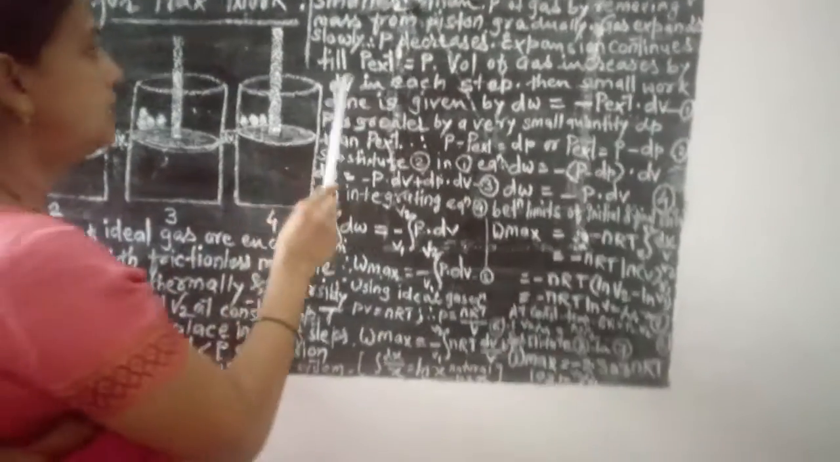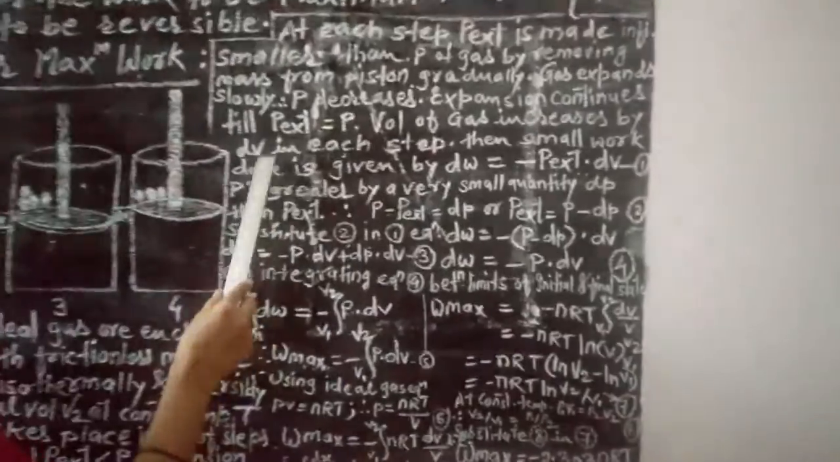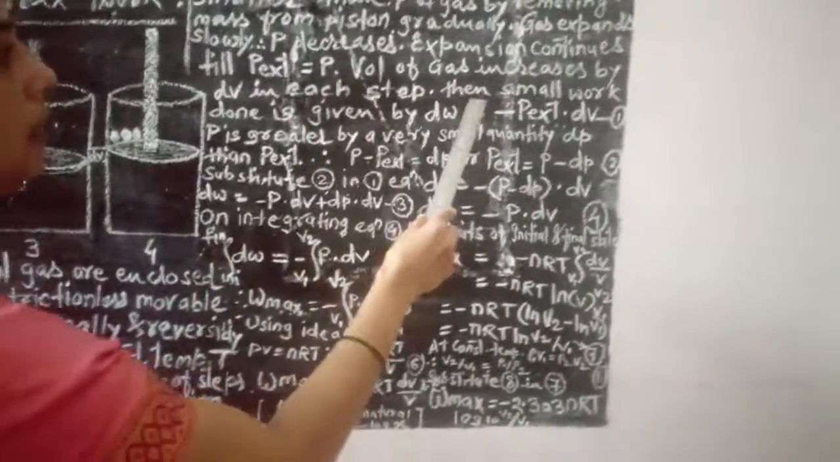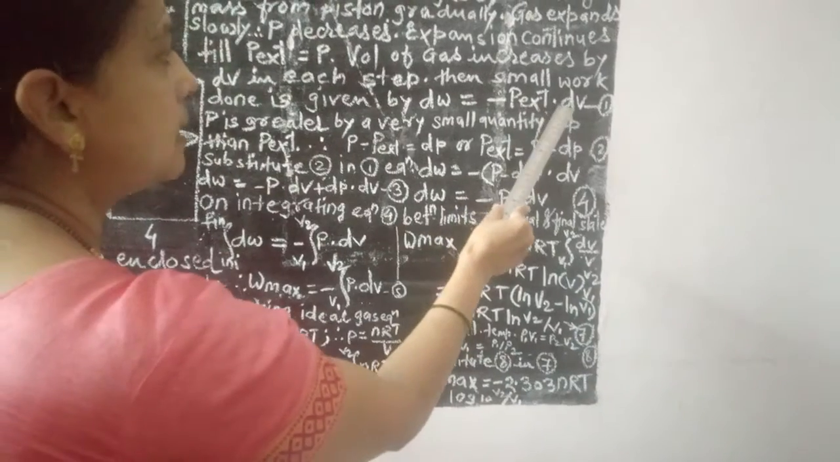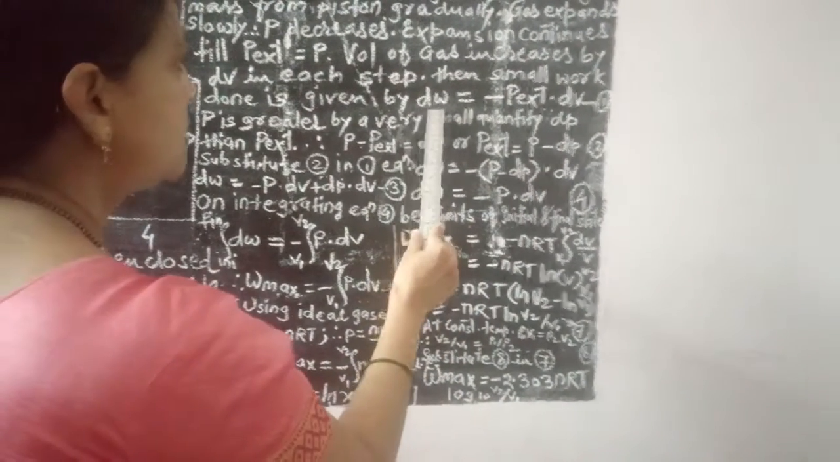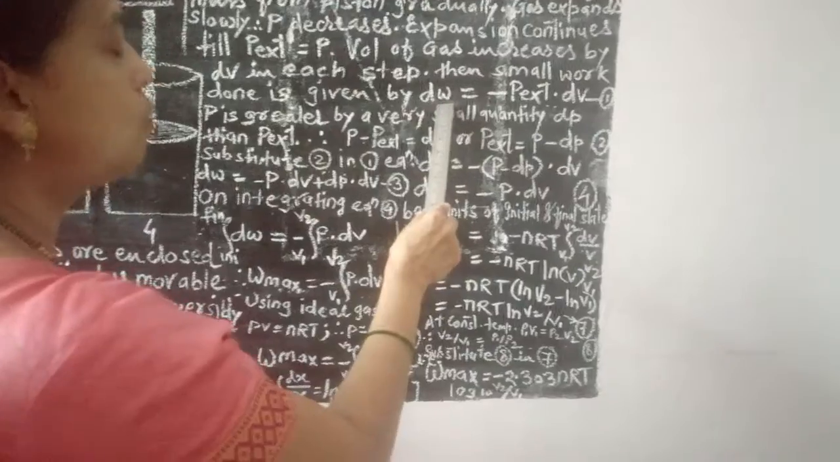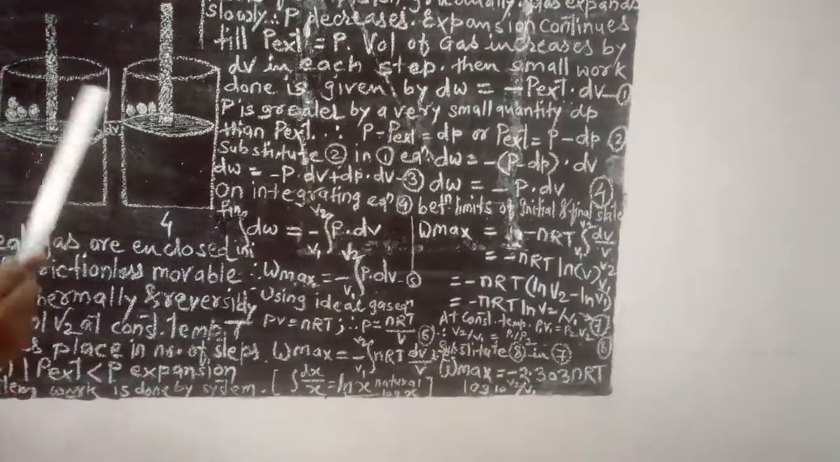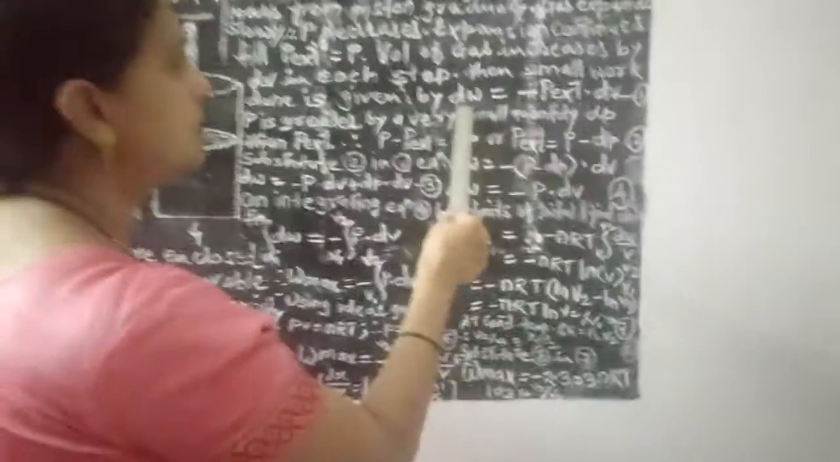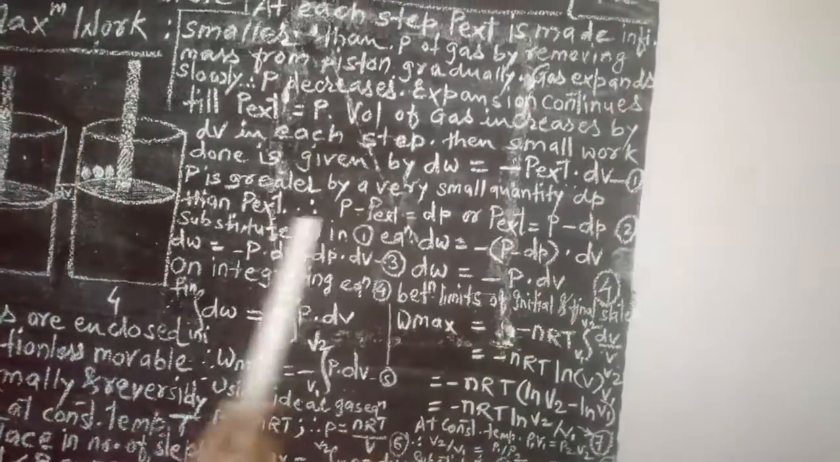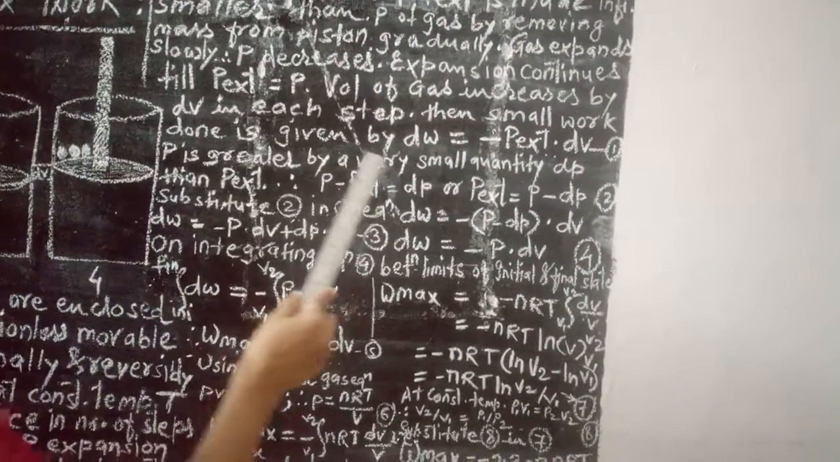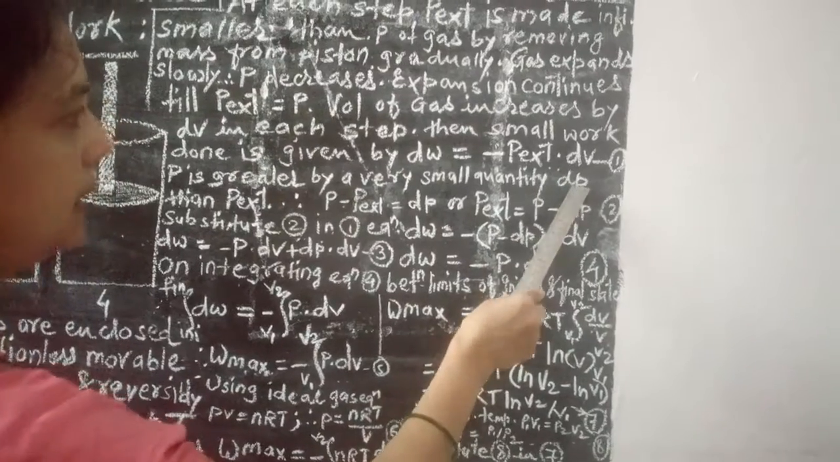d represents a very small change. If the volume increases by delta V in each step, then the small work done is given by dW equals minus P external into delta V. This dW represents the small work done in each step. In every step, the small work done performed by the system is given by dW equals minus P external into delta V.